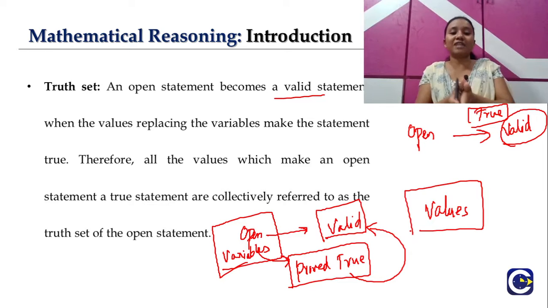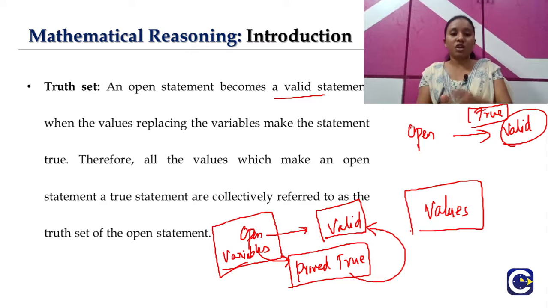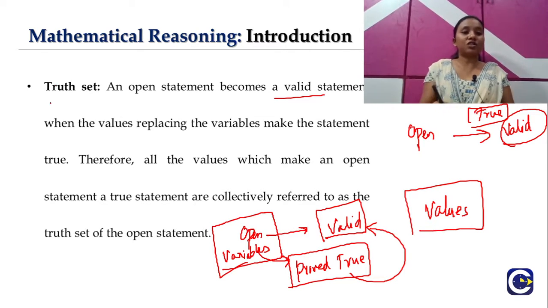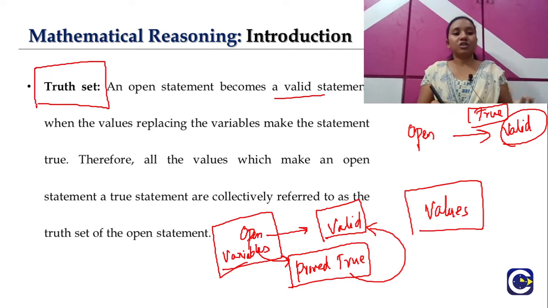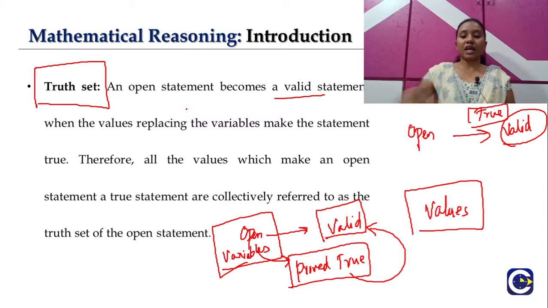Those values used to prove the statement true are collectively referred to as the truth set of the given open statement.